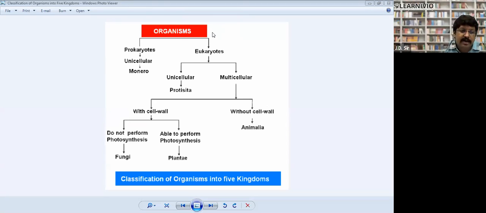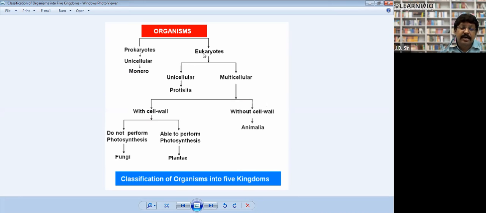Look. R.H. Whittaker said that all organisms are made up of 2 kinds of cells: first prokaryotic cell and then eukaryotic cell. He said all those organisms which are made up of prokaryotic cells are unicellular. Their body is made up of only one cell. He put them in a single kingdom called Monera, M-O-N-E-R-A. So the first kingdom is Monera, right?